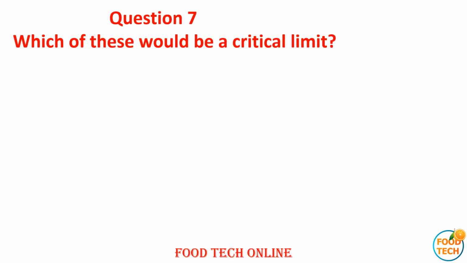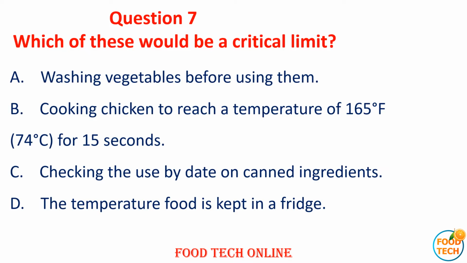Question 7. Which of these would be the critical limits? A. Washing of vegetables before using them. B. Cooking chicken until it reaches a temperature of 165 Fahrenheit for 15 seconds. C. Checking the use-by date on canned ingredients. D. The temperature of food is kept in the fridge.